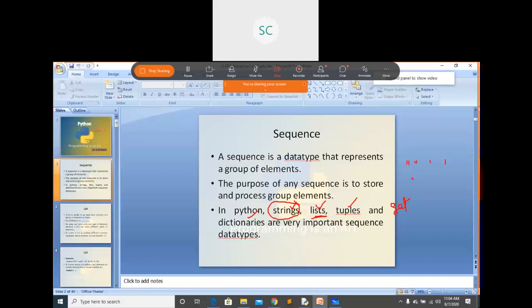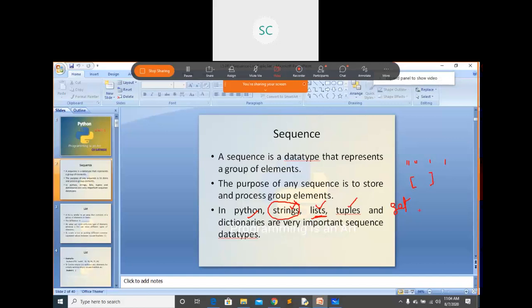For list we use the square bracket. Just remember, while declaring any string or list or tuple, we will not mention any type there. Simply we will assign some elements to that list or tuple. Internally it will treat it based on these brackets only.